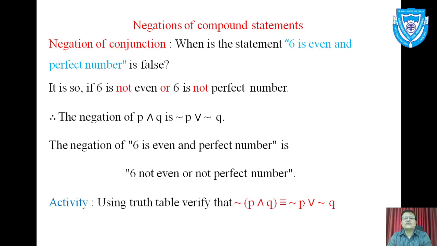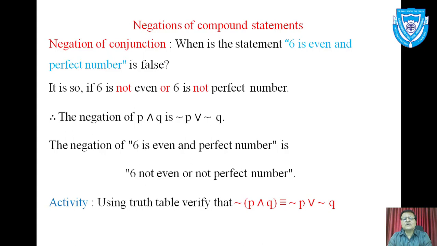Here one question is asked: when is the statement '6 is even and perfect number' false? You have to tell when this statement will be false, and it will be false if 6 is not even or 6 is not a perfect number. That means of the two components in the conjunction, the first component is 6 is even and the second component is 6 is a perfect number.